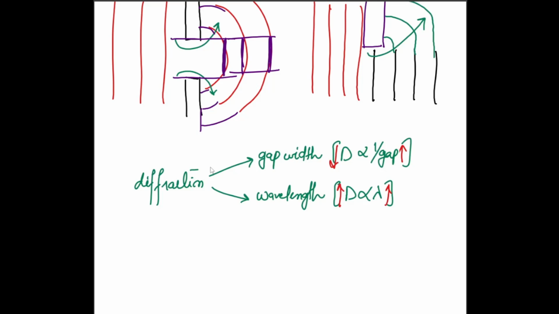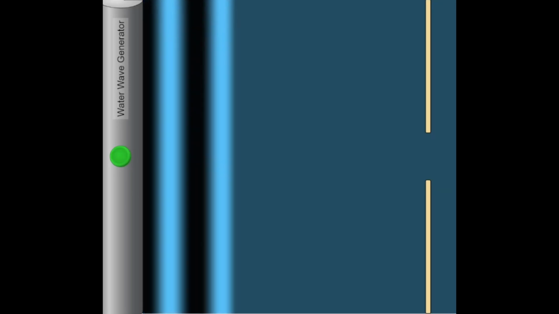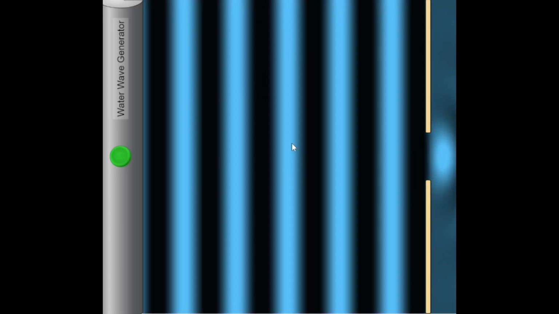Now I will show you, just a moment, a visualization for this that will make it a little bit better. Okay. First, let's try to visualize what the wave front actually looks like. Can we understand the wave fronts? A series of crests and troughs, right? So the lighter parts are crests, and the darker parts are troughs, right? Okay. So if I bring this back to see what's going to happen when they pass through the gap, try to observe what's happening with the wavefront. Is it becoming circular?